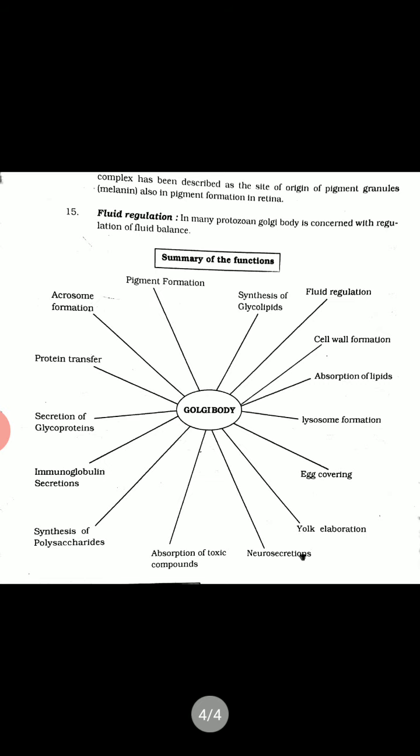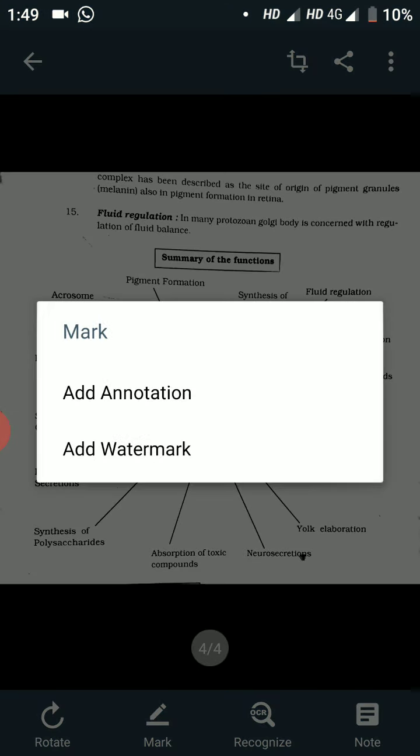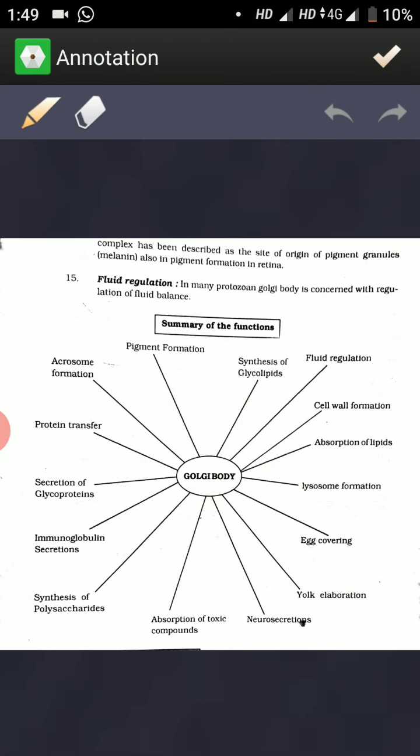Fluid regulation also takes place with the help of the Golgi complex in many protozoa. This is concerned with regulation of fluid balance.